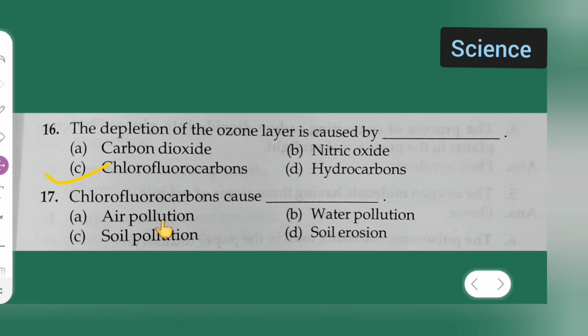Next, question number 17: chlorofluorocarbon causes: option A is air pollution, option B is water pollution, option C is soil pollution, option D is soil erosion. Now, which option is the correct option in this? Air pollution is the correct option over here.